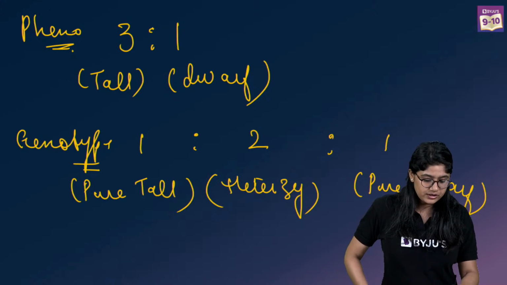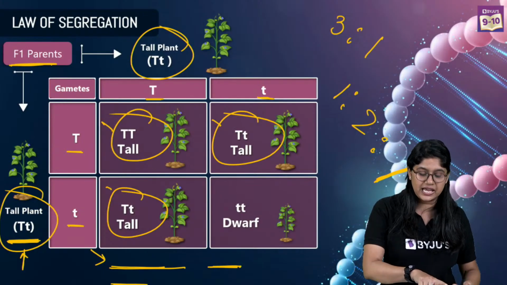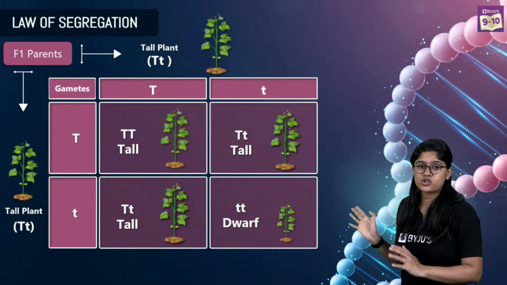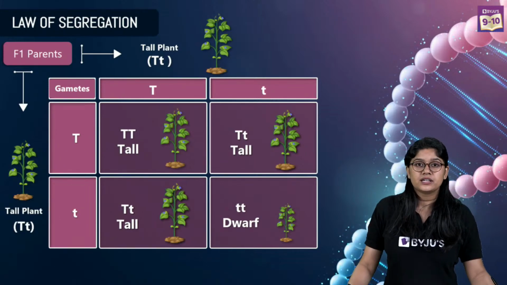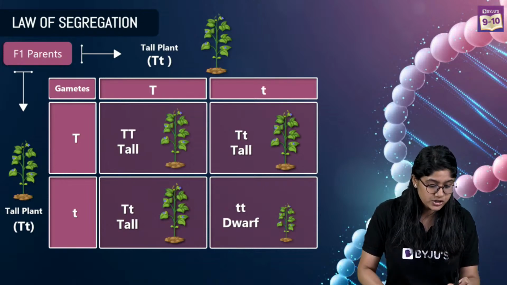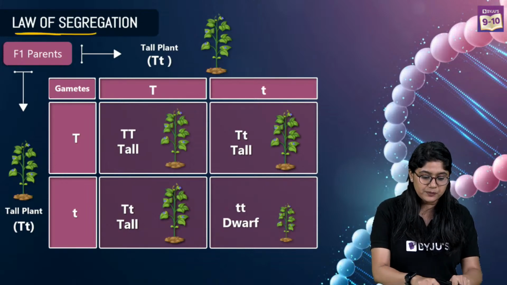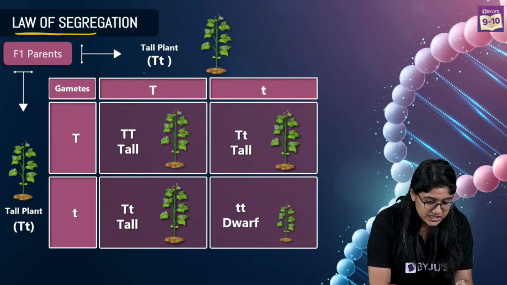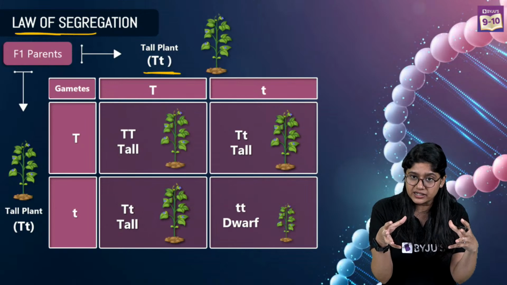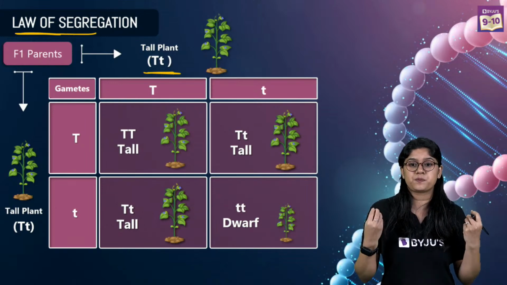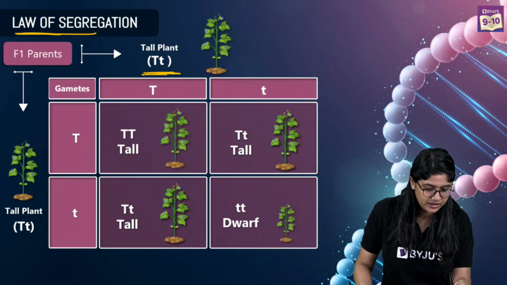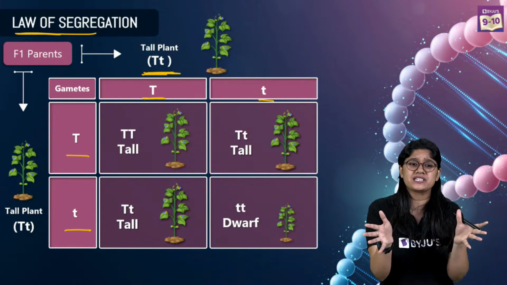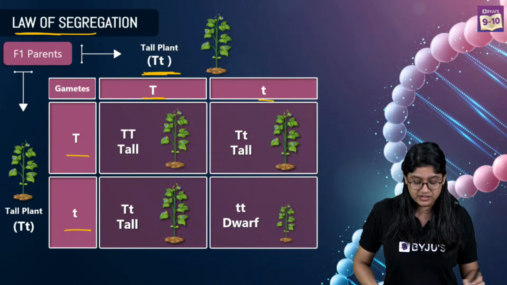So everyone, what we saw over here is that in this cross, even if they are together, they will be expressing themselves, right? The gametes are separated and yet they have expressed, right? They got separated, capital T, small t, capital T and small t. That is nothing but the law of segregation.